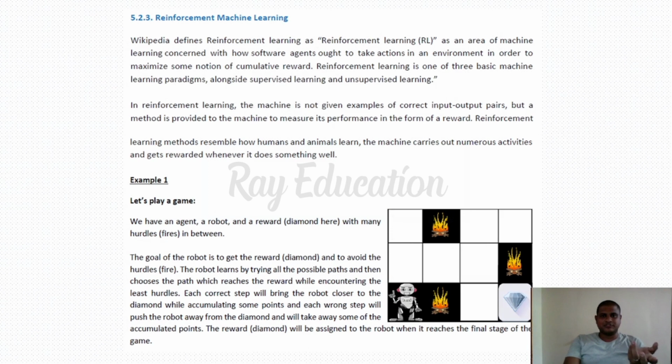The third one is reinforcement machine learning. Its concept is totally different. It is going to make its own rewarded system. So what is meant by a rewarded system here? It is going to learn the thing. In reinforcement learning, the machine is not given examples of correct input or output pairs, but a method is provided to the machine to measure its performance in the form of reward. The reinforcement learning method resembles how humans and animals learn.